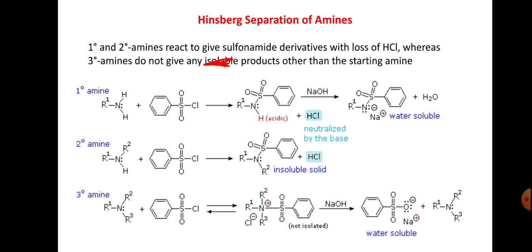So primary amines react with Hinsberg reagent, that is benzene sulfonyl chloride, C6H5SO2Cl.